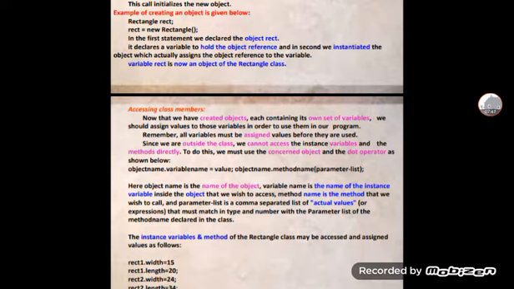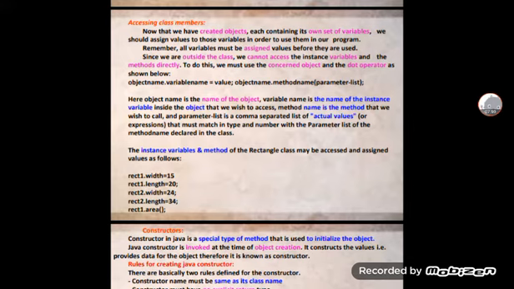And then assigning class members. How to assign class members? Now that we have created an object, each containing its own set of variables, we should assign values to those variables in order to use them in our program. Remember, all the variables must be assigned values before they are used.